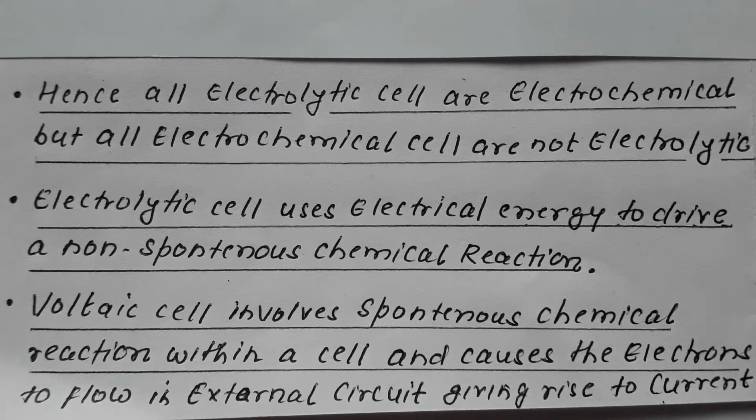These are the two very major differences between the voltaic cell and the electrolytic cell.